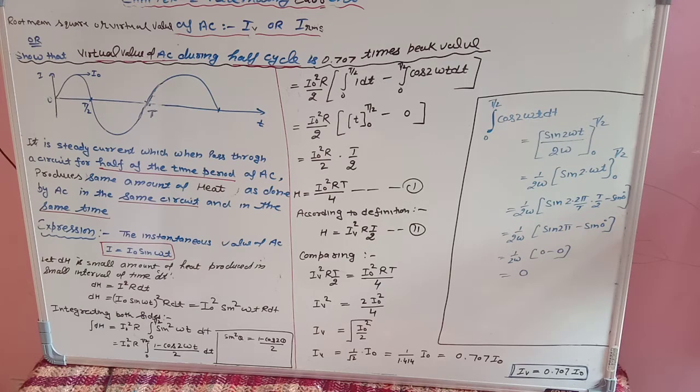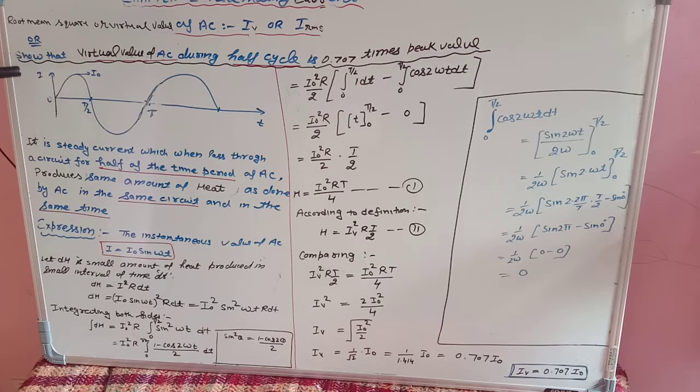virtual value of AC. As you can see on the top of the board, the topic name is written: root mean square value of AC, or we also call it virtual value of AC. Students, the question always comes in this form: show that virtual value of AC during half cycle is 0.707 times the peak value. Peak value, I already told you, means the value of current which is at the highest point, which is at the peak of your crest.